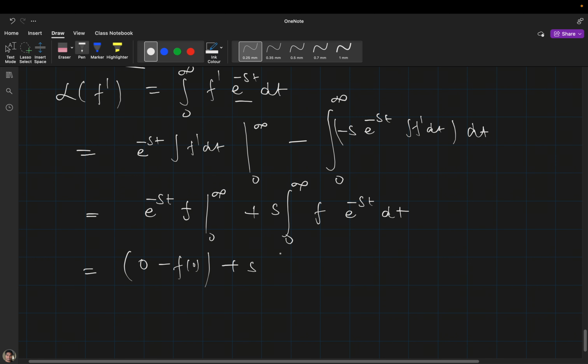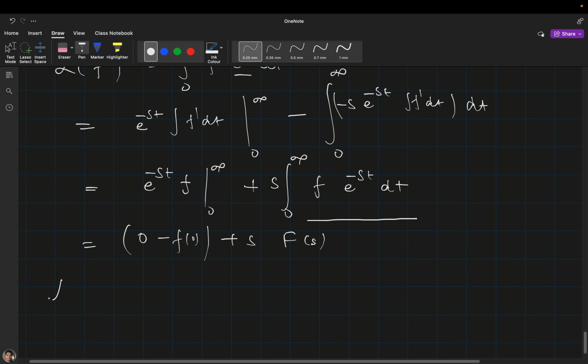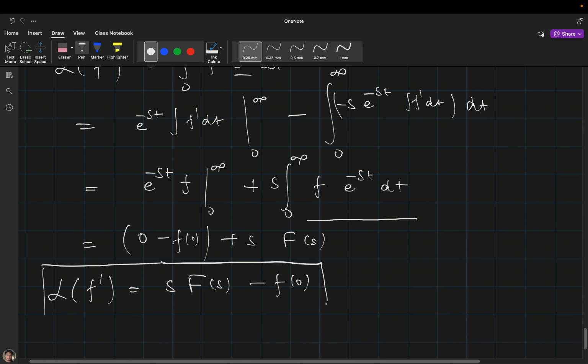Plus s times this, which is nothing but F of s. Can you see it? So clearly I can write s F(s) minus f(0). This is the derivation of the Laplace transformation of the derivative.